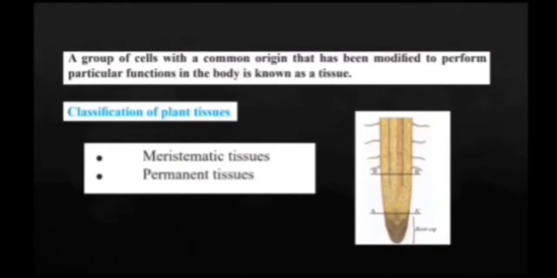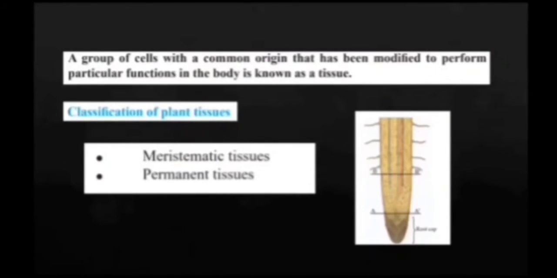Permanent tissues, on the other hand, are differentiated tissues carrying out dedicated functions such as mechanical strength and carrying out photosynthesis. These tissues are originated and differentiated and also derived from meristematic tissues.